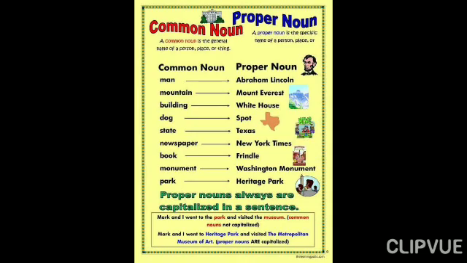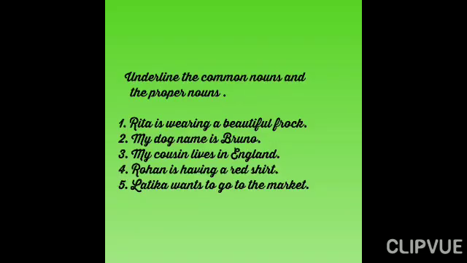Children, now we will do exercise of common noun and proper noun. Underline the common nouns and circle the proper nouns. First sentence is Rita is wearing a beautiful frock. Here Rita is a specific name of a person. So it is a proper noun. And frock is the general name of a thing. And it is a common noun. So we will circle Rita and underline frock.